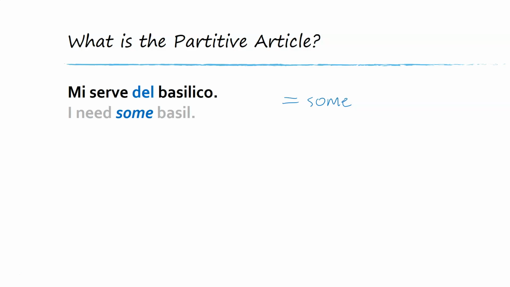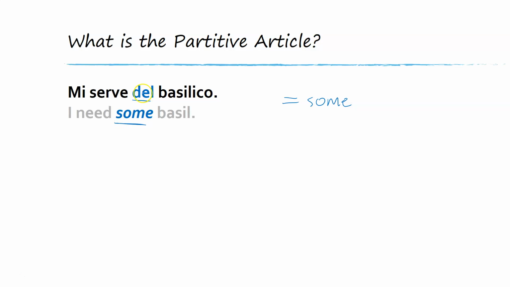So just like the definite article, there are 7 different ways that we can say some in Italian. And again, like the definite article, it depends on the gender and number of the noun. So if we have a look at the example, mi serve del basilico, del is the word meaning some.